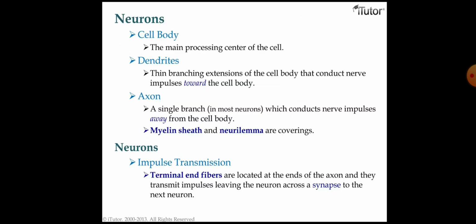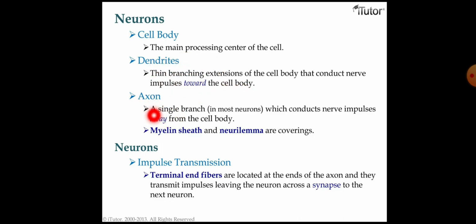Now, neurons contain the cell body. The cell body is the main processing center of the cell. Coming to the dendrites, they are thin branching extensions of the cell body that conduct nerve impulses towards the cell body. This is important. That is what dendrites do: they conduct nerve impulses towards the cell body.